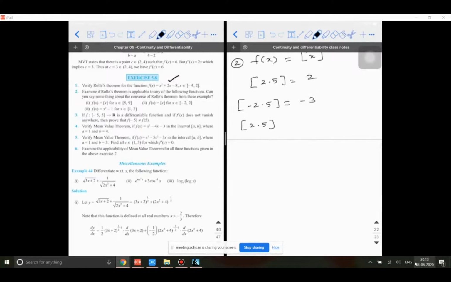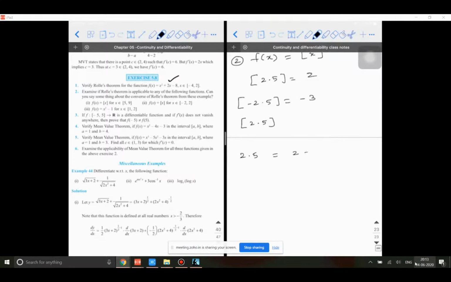Any number can be written as a sum of an integer and a fractional value, or as a difference of an integer and a fractional value. For example, I can write 2.5 as 2 plus 0.5, or as 3 minus 0.5. They both give me the same value. So if I ask you what is the greatest integer of this,